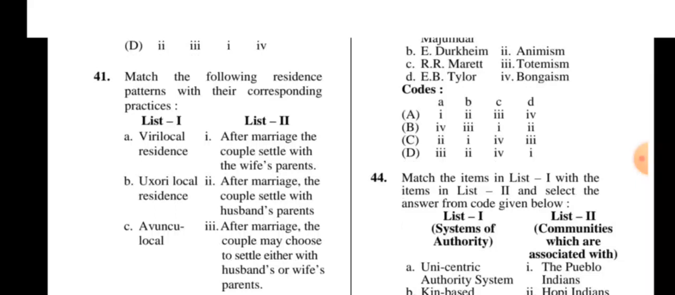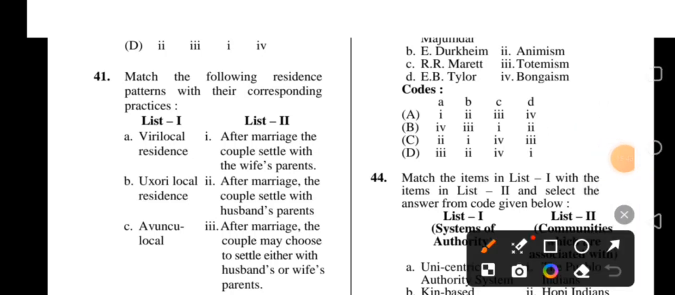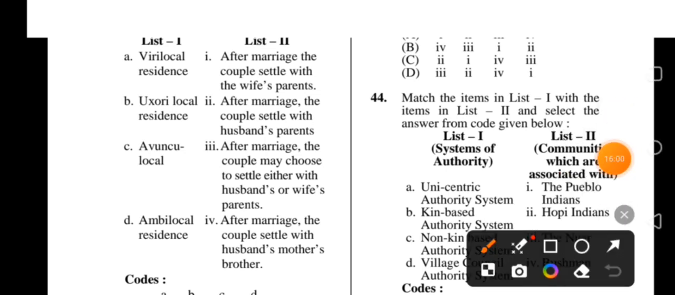So here we match the following. Here virilocal equals husband's family. Okay, husband's parents. Then the couple settles with the husband's mother's brother. Husband's mother's brother is avunculocal. Okay, so C is related to 4.